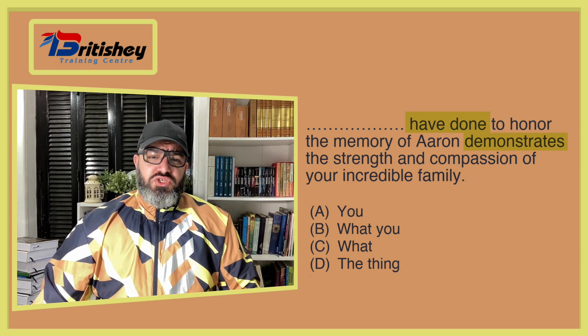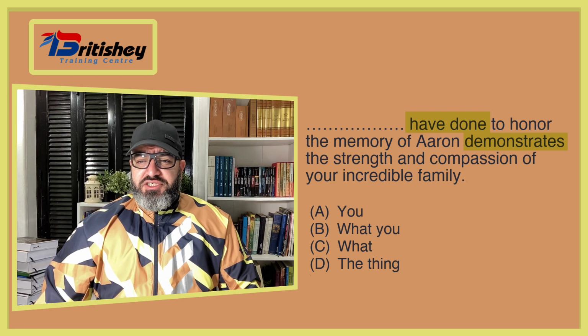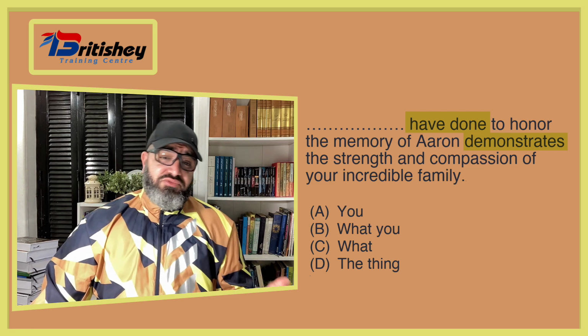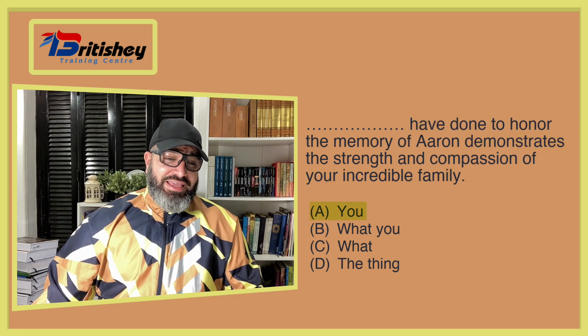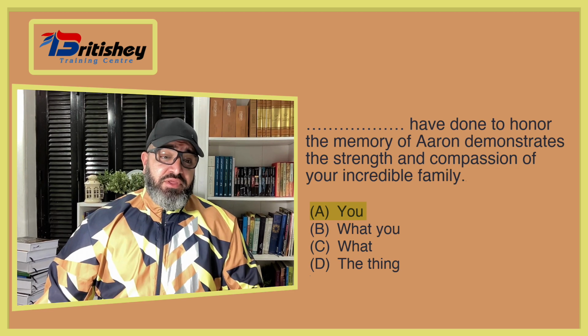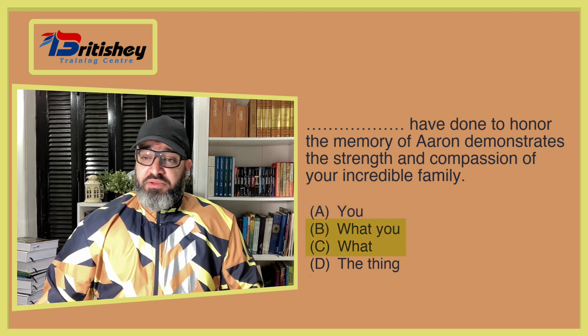Now, we cannot have 2 verbs in English language without a connector. So rule number 1, we need to look for a connector. Now, in A we have only you, that's the subject. We don't have a connector. In B and C, we've got a couple of connectors.